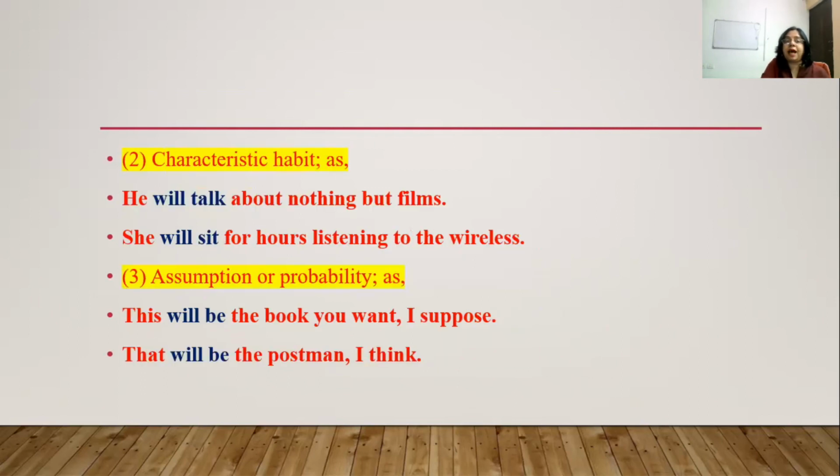Now, characteristic habit, as in, he will talk about nothing but films. So this is just a plain characteristic habit showing. She will sit for hours listening to the wireless. Next is assumption or probability. This will be the book you want, I suppose. That will be the postman, I think. So assumption or probability is being shown here.